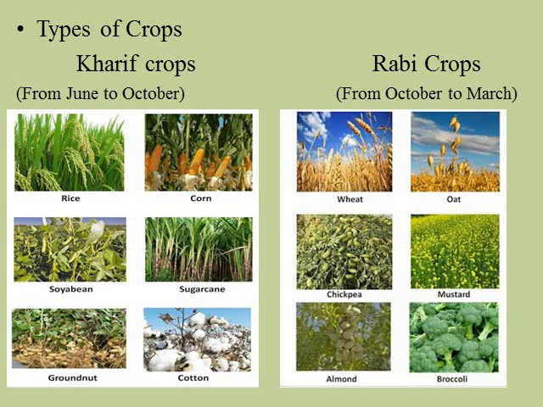While the rabi crops are the crops which are grown in the winter season between October and March. They do not depend upon the monsoon. For example, wheat, and legumes like clover, pea, gram, mustard, chickpea and almond. These are all examples of rabi crops.